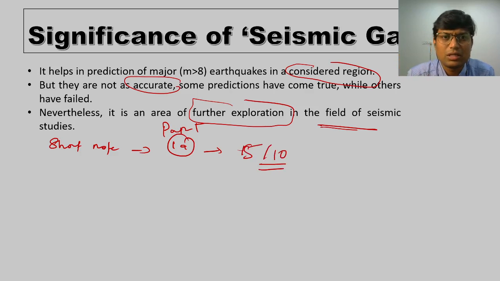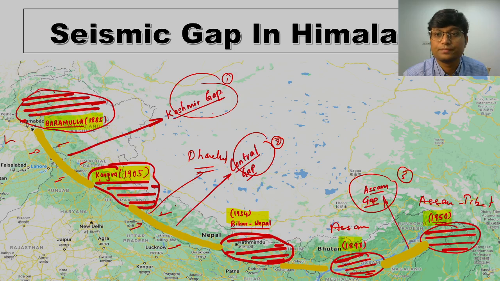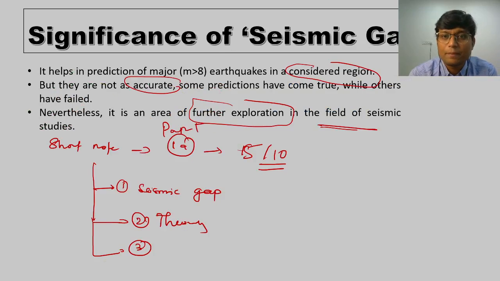So the question may be to write a short note on seismic gap, and whenever that question is asked, you are supposed to write what the seismic gap is, and secondly you can also write about the theory of seismic gap. Most importantly, you are supposed to draw this particular map and mention the seismic gaps along the Himalayan region, because these are the most significant seismic gaps in the Indian context. So make sure that you write a wonderful answer depending on these components.